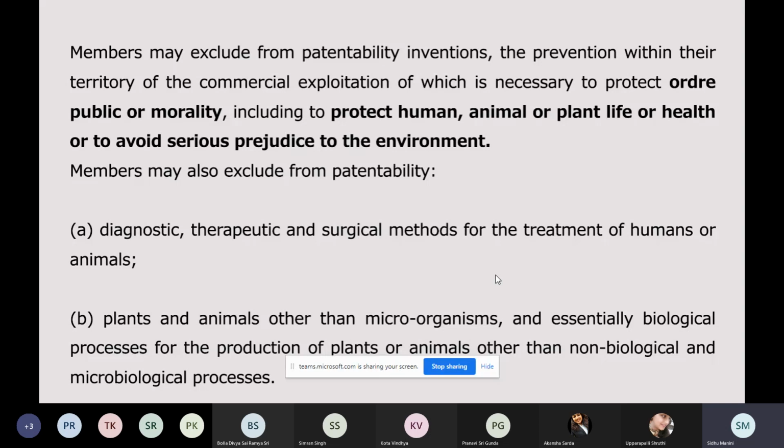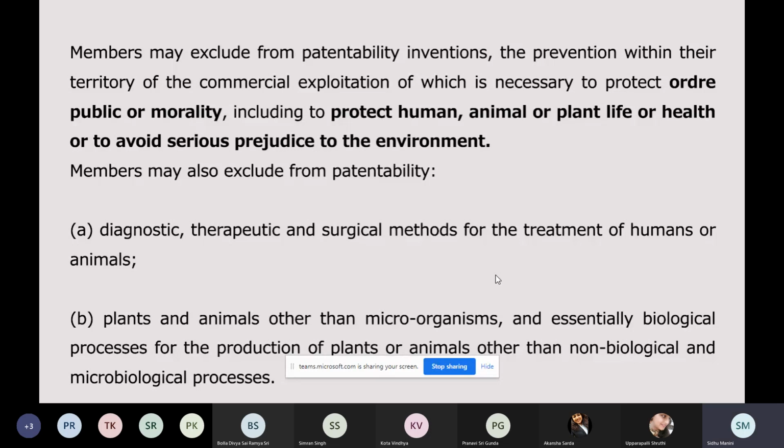This is not a shall provision, this is not a mandate. So they are giving every country who is a member of TRIPS the option to include provisions under the patent laws to protect their public order and morality, to protect human life, plant life, animal life, or to protect health, or to avoid serious prejudice to the environment. So this is given as an option to the countries that you can protect all these factors of your country by devising certain provisions in your patent law. We are giving you the freedom. You may or may not.